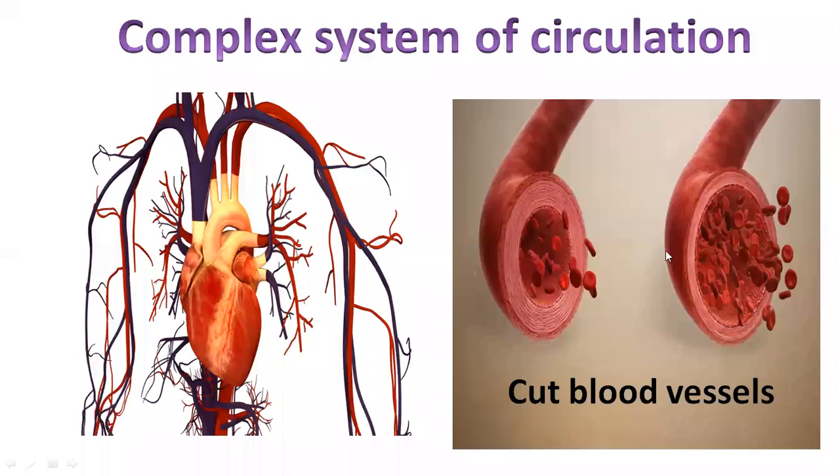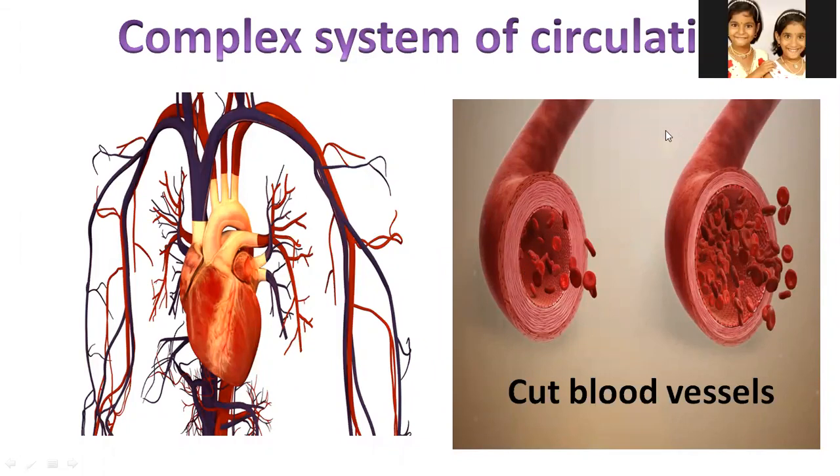Here you can see two different blood vessels. When we cut the blood vessel, we can see a fluid flowing inside it. That fluid is nothing but the blood. You can observe the difference between these two blood vessels. The one has a thick wall and the other has a very thin wall. Because of the thickness of the wall, the lumen of the blood vessel is very small.